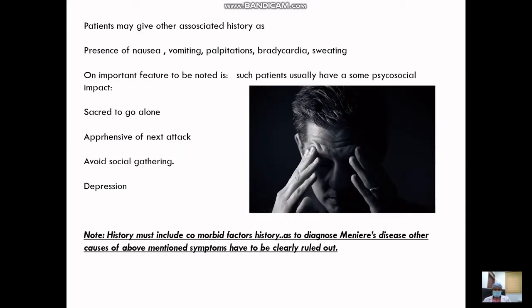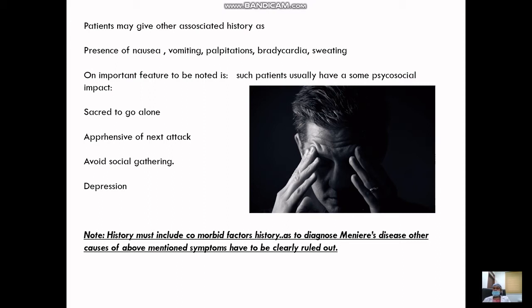We can also ask patients about associated history, whether they are having nausea, vomiting, palpitations, any autonomic nervous system signs or symptoms, which help us make our diagnosis more towards Meniere's disease.